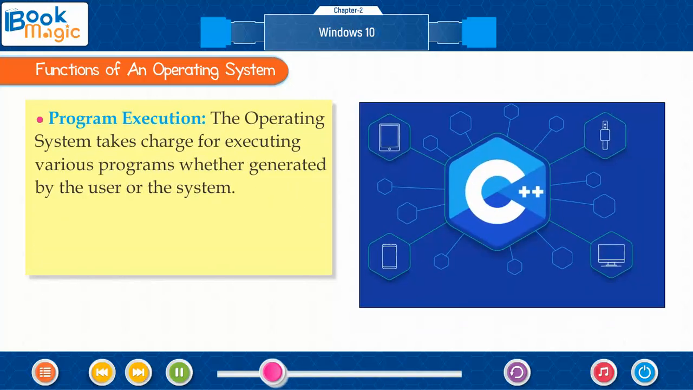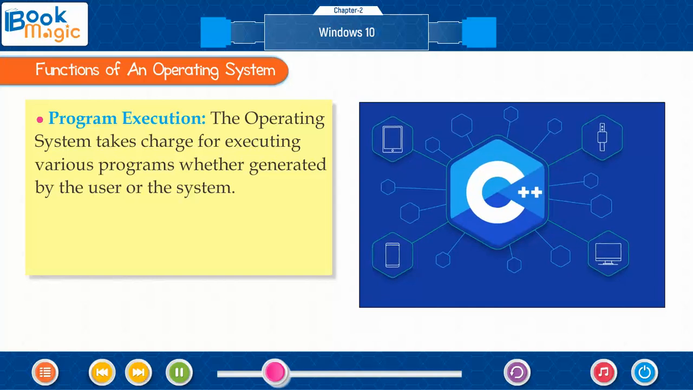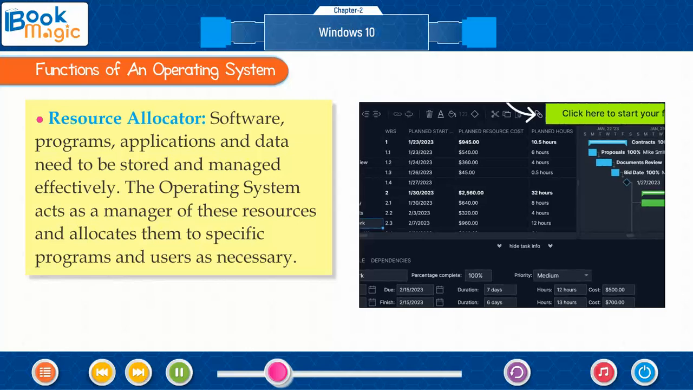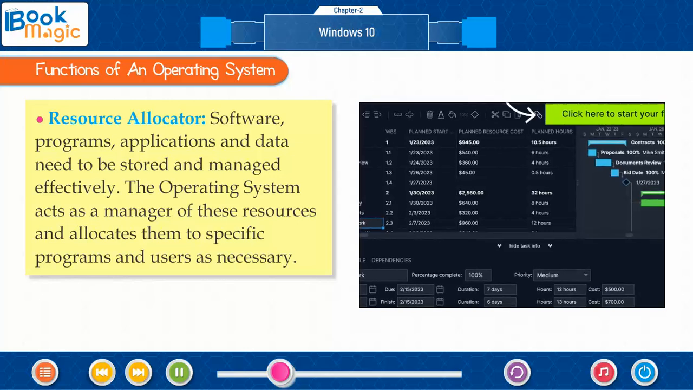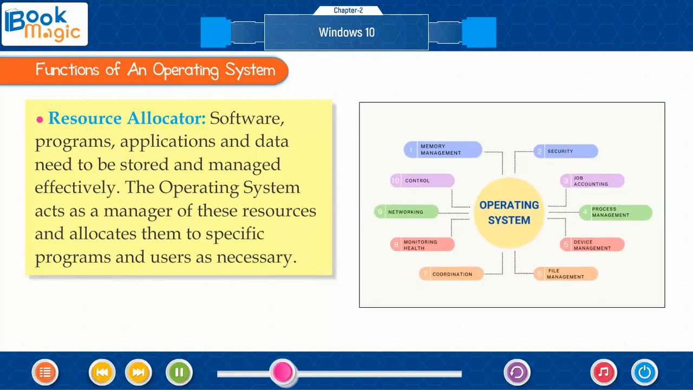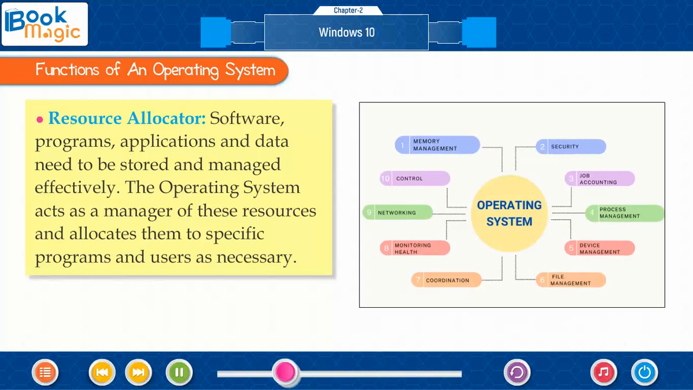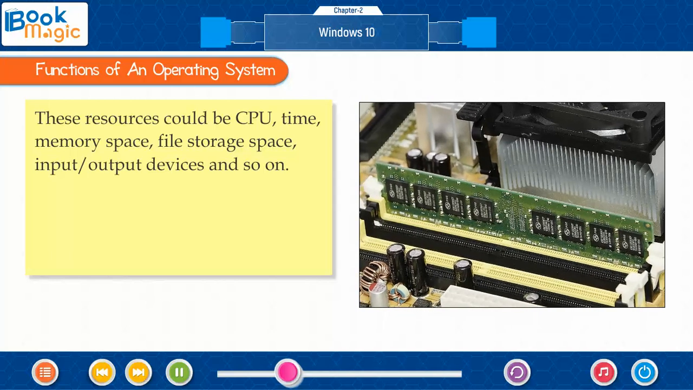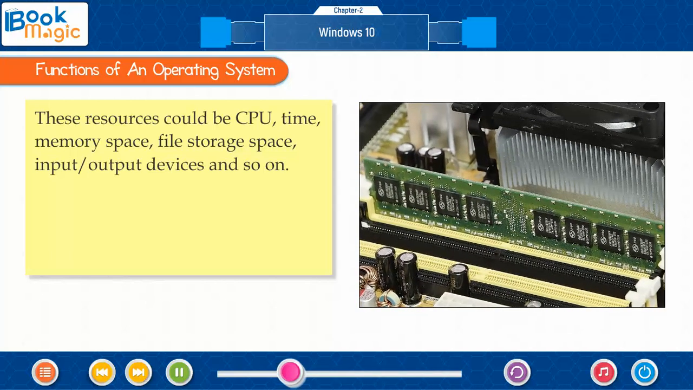Program execution. The operating system takes charge of executing various programs, whether generated by the user or the system. Resource allocation. Software programs, applications and data need to be stored and managed effectively. The operating system acts as a manager of these resources and allocates them to specific programs and users as necessary. These resources could be CPU time, memory space, file storage space, input-output devices, and so on.